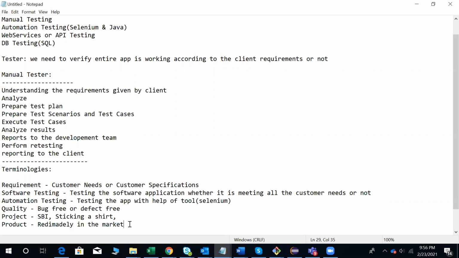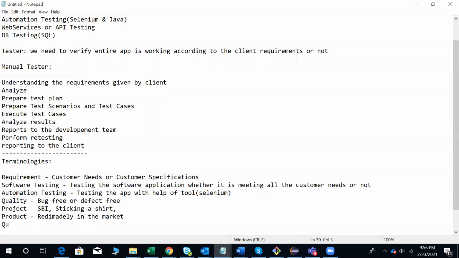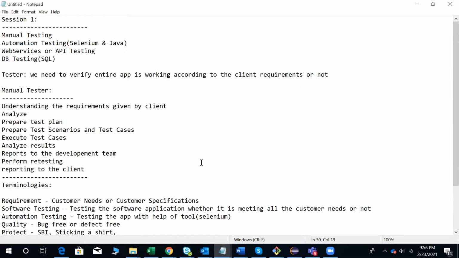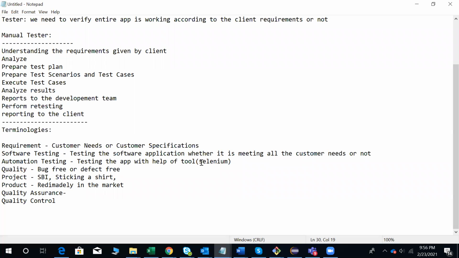Okay. So the next terminology is quality assurance, and the next one is quality control. What is quality assurance? Quality assurance is where we assure the quality of our application to the client. We need to give the client a guarantee that we are following the right process and can deliver the right product, the right application, to them. That is quality assurance.